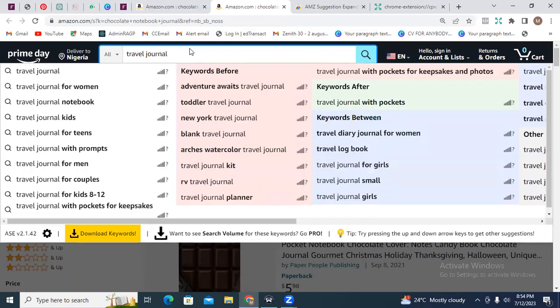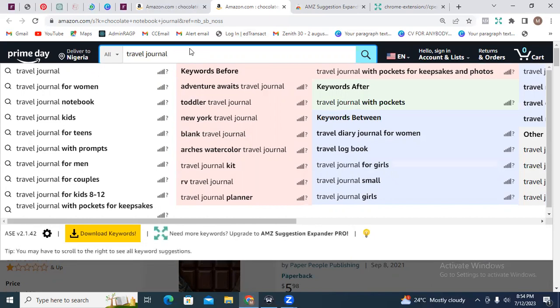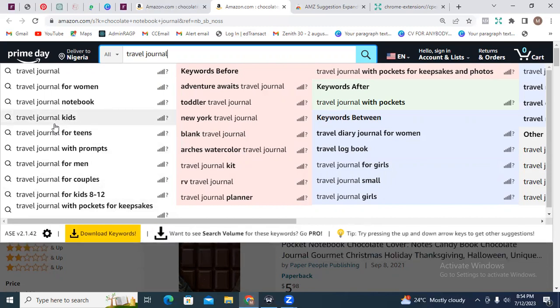So travel journal, let's look at. So we have travel journal for women, travel journal notebook, travel journal for kids, for teens, travel journal with prompts, travel journal for men and all. So what you can do is download these keyword suggestions and then start from scratch to look at which one is going to be less competitive for you.